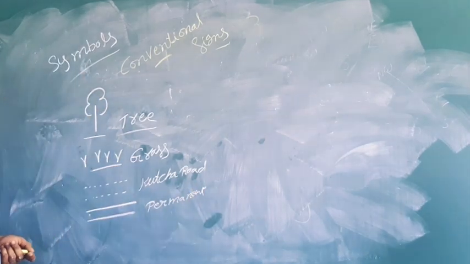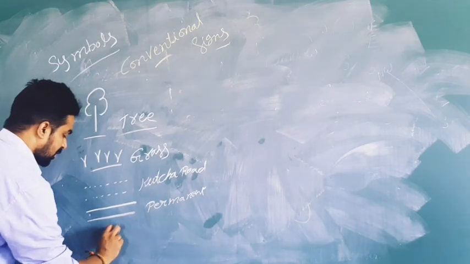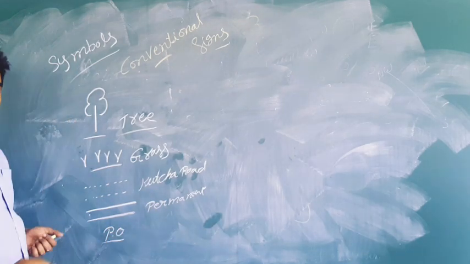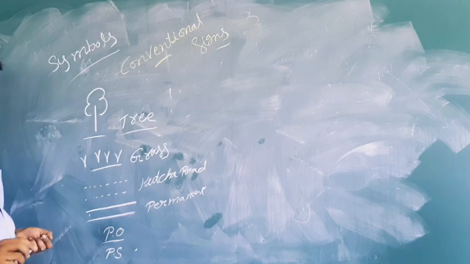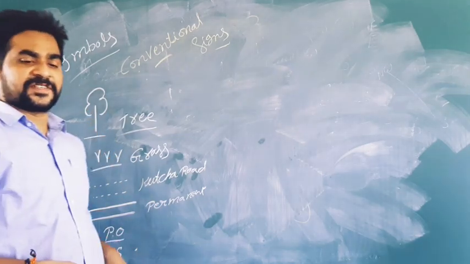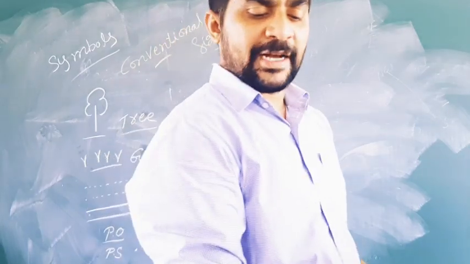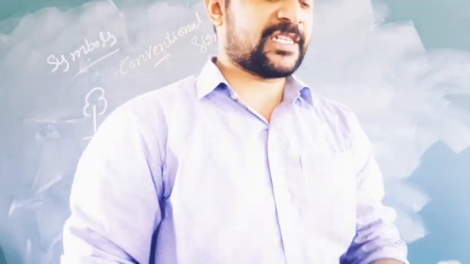For example, if you want to show the police station or post office, we can draw only a PO. Otherwise, police station, PS. So these are some different types of symbols we can use. And I'm also showing some other symbols like